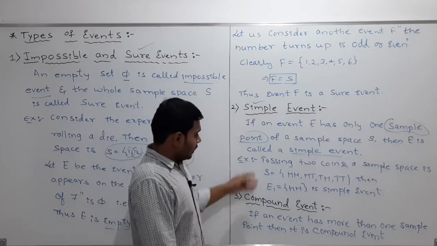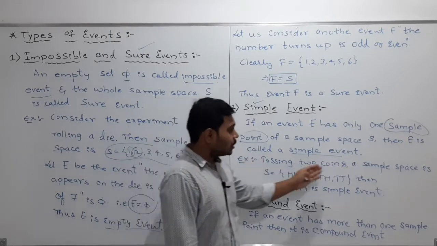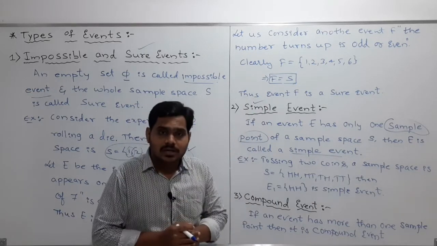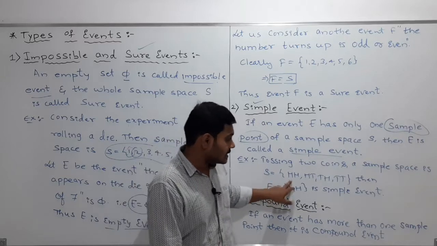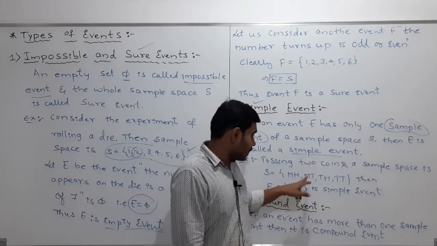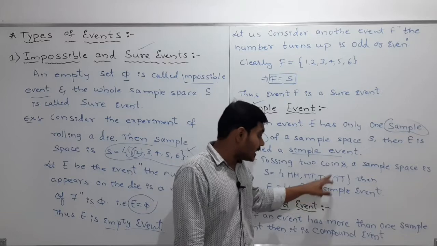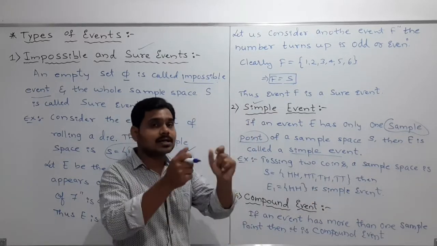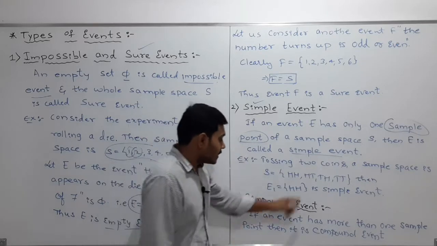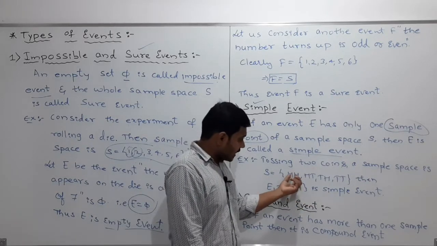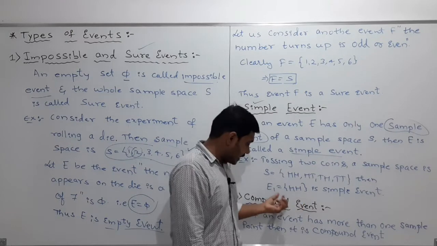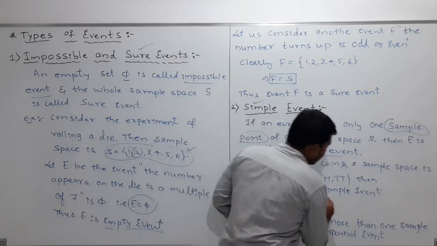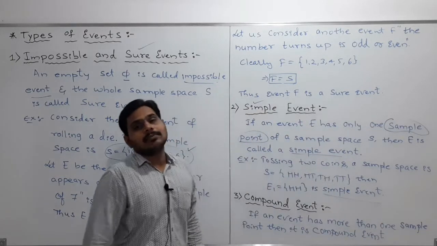Am I clear? For example, my dear students, take tossing two coins. If you toss the coin twice, what is the sample space? Head head, head tail, tail head, tail tail. This is the sample space if you toss the coin twice. Clear? Then take any one sample point, suppose E1 equals HH. This is a simple event. Very clear, my dear students.